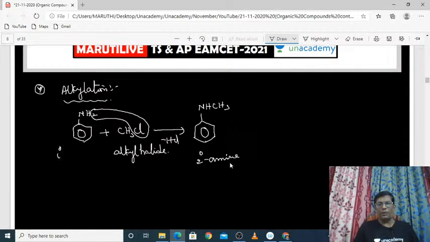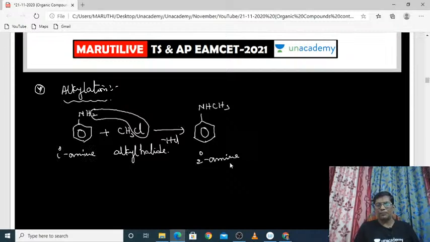Normally we are taking the primary amines, but once you react the primary amines with alkyl halides, it will produce secondary amine. It is an interconversion. That means you can convert the primary amine to secondary amine simply by reacting it with alkyl halides. Then again I am reacting the same substance with alkyl halide like methyl chloride. Then what will happen? Again one more hydrogen will leave the nitrogen, and HCl is formed.